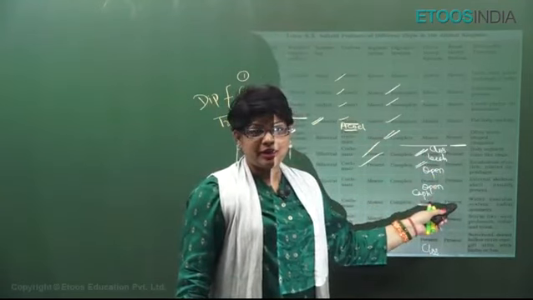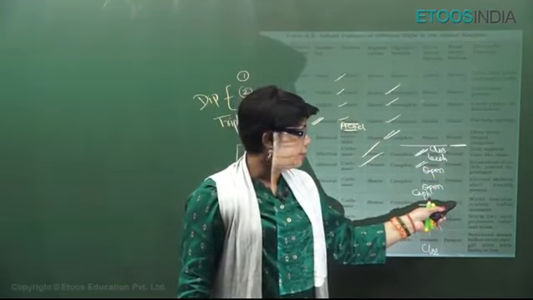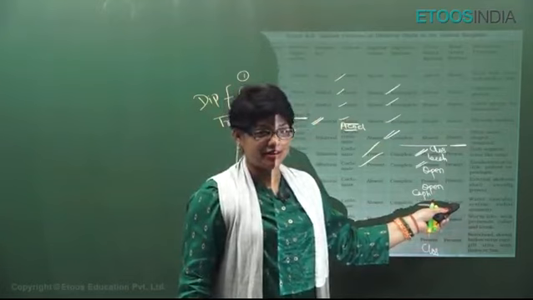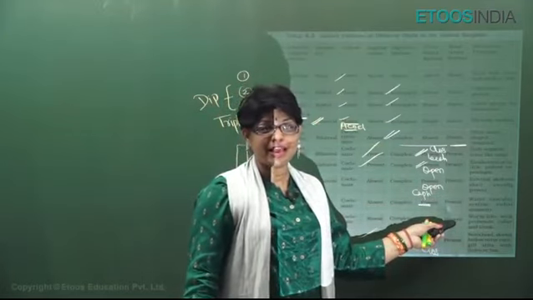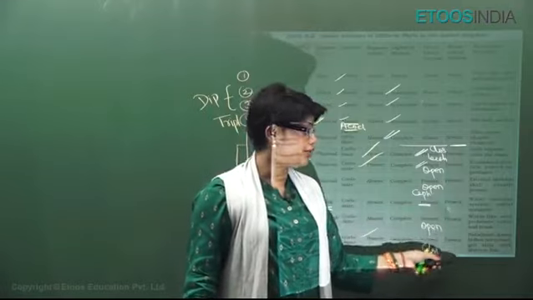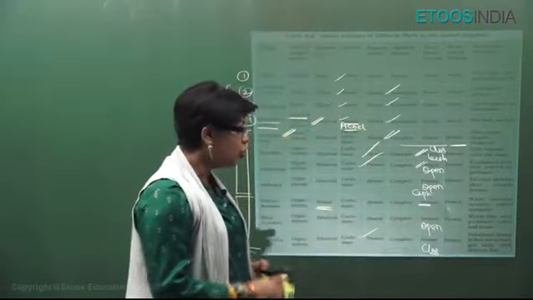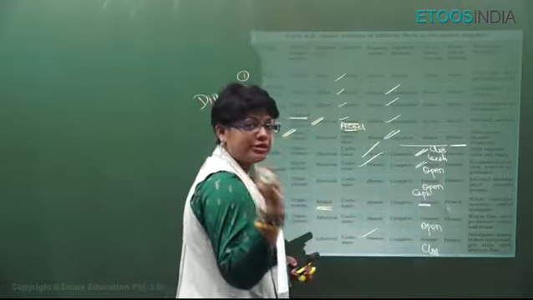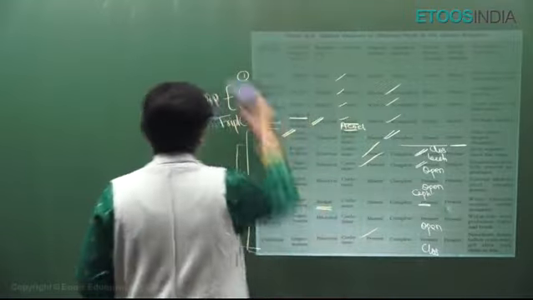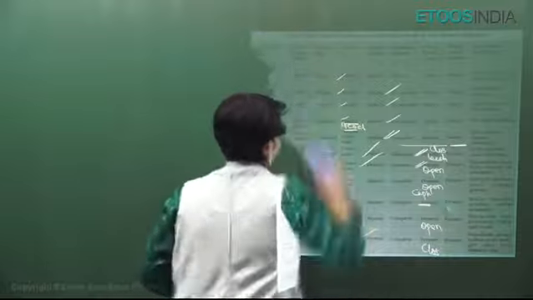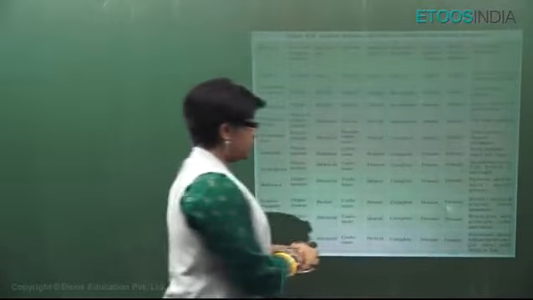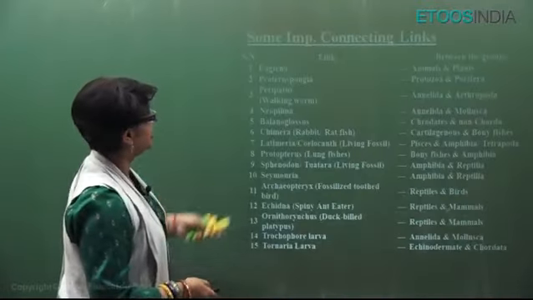In Echinodermata, they have bony endoskeleton and water vascular system and radial symmetry in adults. In Hemichordata, they have worm-like body divided into proboscis, collar and trunk. And in Chordata, they have a notochord, a dorsal hollow single nerve cord, gill slits, and they have limbs or fins for their locomotion.